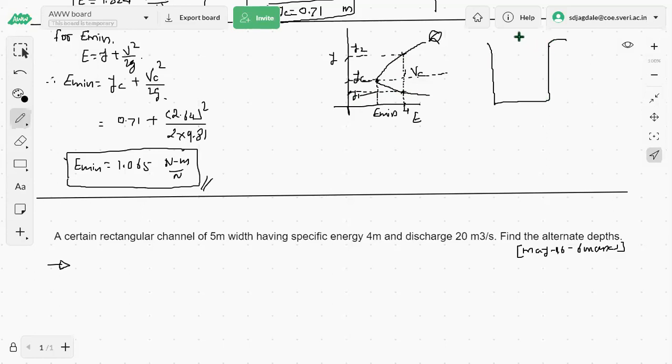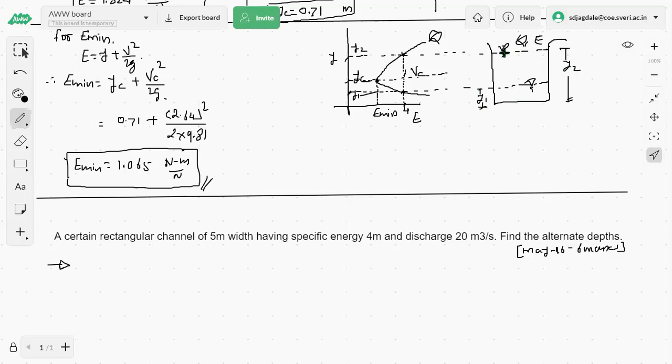So for a given q and a given specific energy E, we will have these two flow depths. This will be one of the flow depths and this will be the other. That is y2 and y1. We have considered this as y2 and this one as y1.